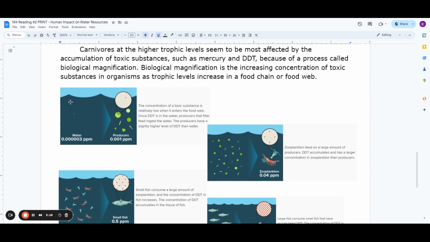The concentration of a toxic substance is relatively low when it enters the food web. Once DDT is in the water, producers that filter feed ingest the water. The producers have a slightly higher level of DDT than the water.